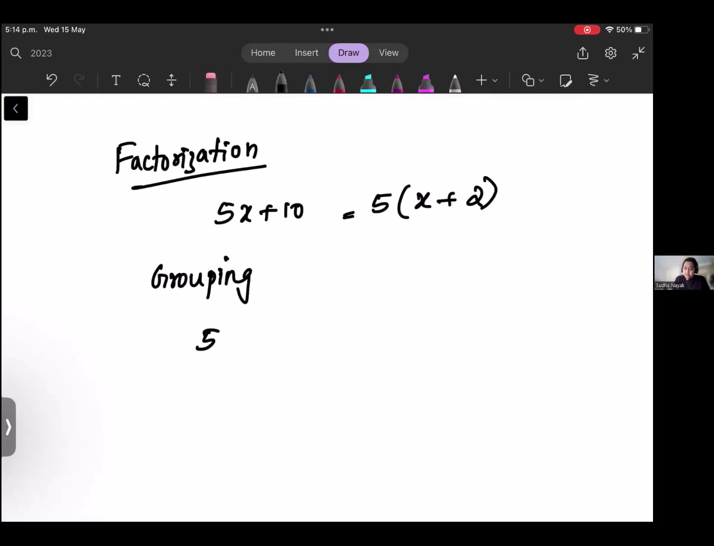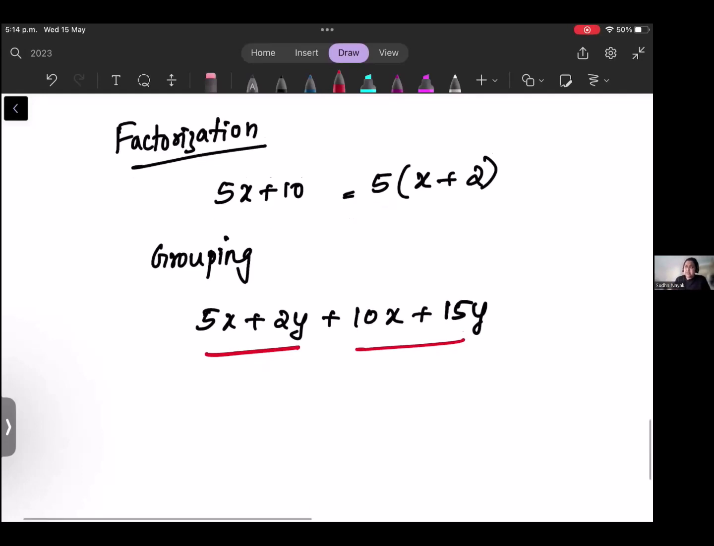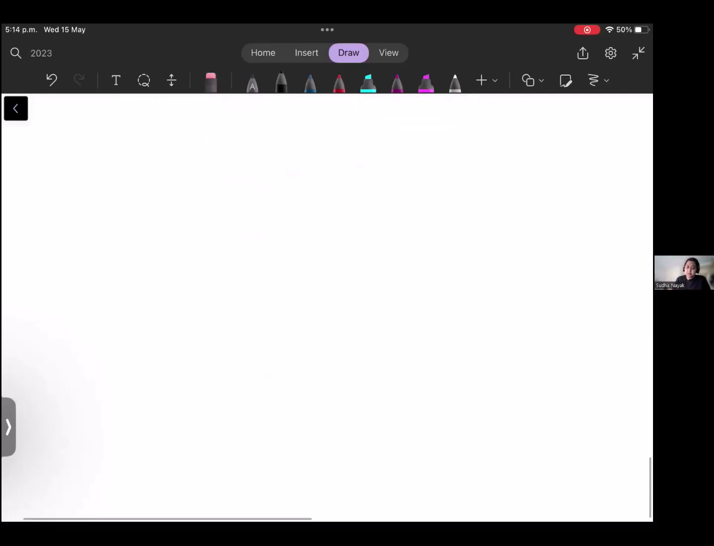No, they might give you something like 5x plus 2y plus 10x plus 15y. So if they give something like this, you have to think, okay, how will I group it? How will I make it as two things, and then I simplify it? So remember, whenever you have questions like this, it will be mostly grouping.